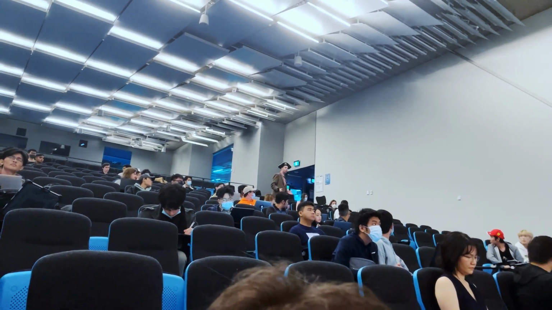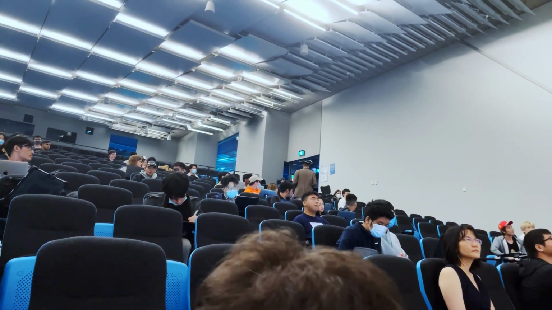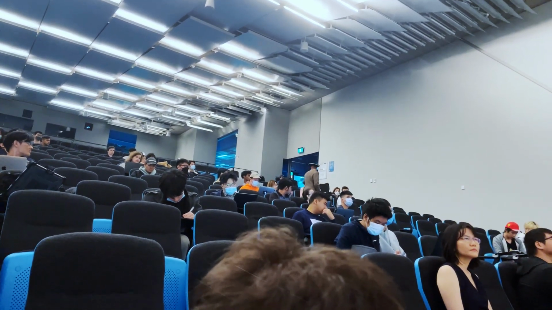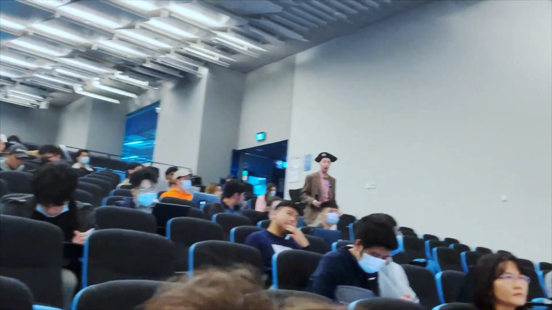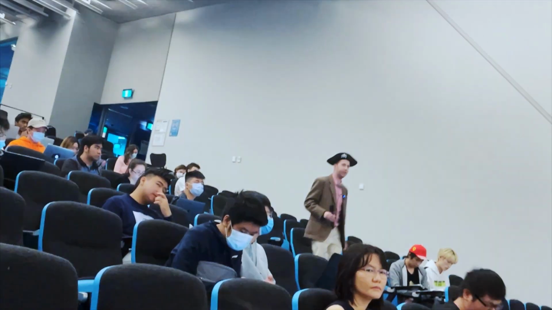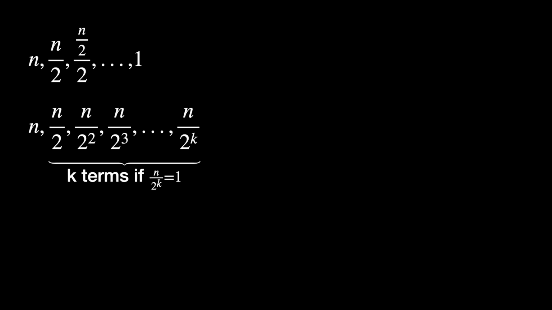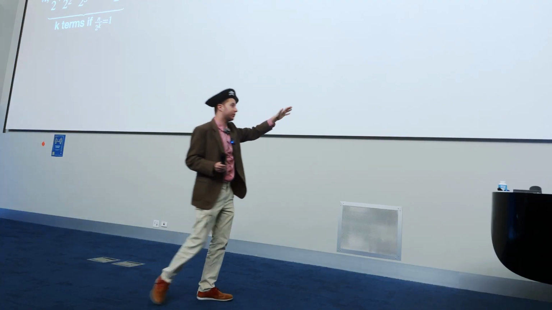So assuming our problem is of size n, how many steps will it take for us to get back to 1? Log 2 n. Perfect. And that gives us an intuition for what the big O is going to be of this function. Let's see if it bears out. So we have k terms over here, and we're dividing n by 2 each time. If we have k terms, where we're just setting k to be a number that we don't know yet, that's going to be the number of times we do this division. We're going to do k divisions, n over 2 to the k equals 1.